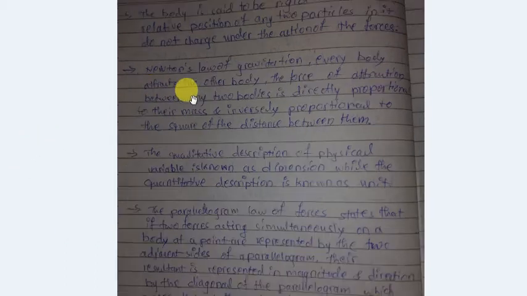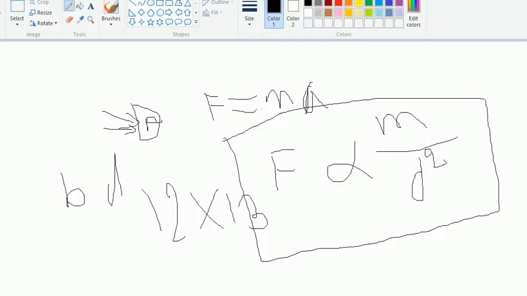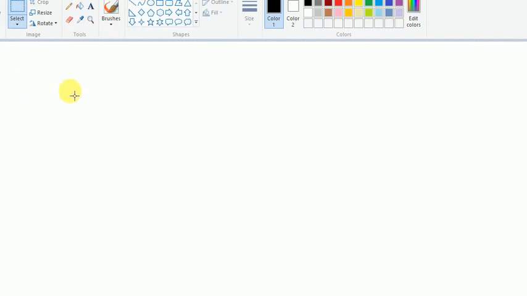Next is the law of parallelogram of forces. It is a very important law. Here is a parallelogram.